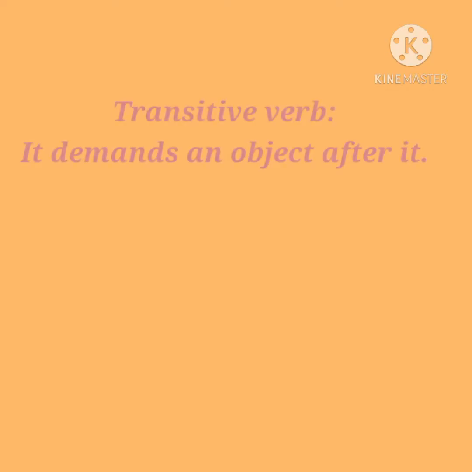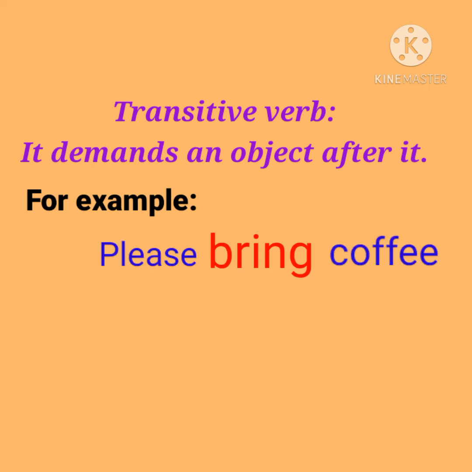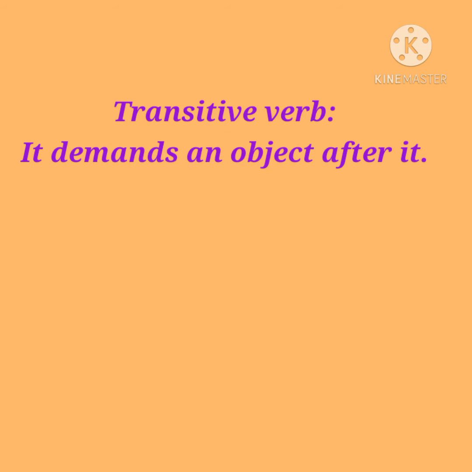A transitive verb is a verb that demands an object. Some object is necessary for a transitive verb. A sentence will not seem complete if there is no object after a transitive verb. For example, please bring coffee. Here the verb bring is transitive, as coffee is an object after it.